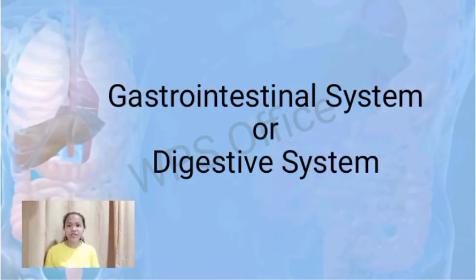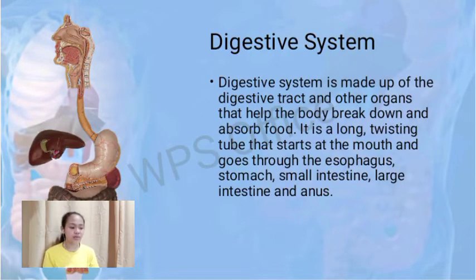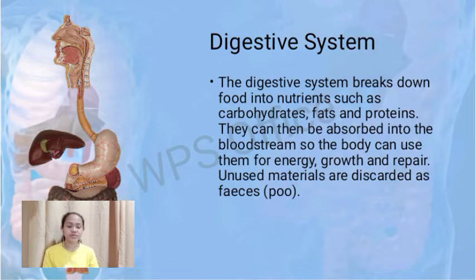Good day everyone. Today we are going to discuss the gastrointestinal system, or the digestive system. So what is the digestive system? The digestive system is made up of the digestive tract and the other organs that help the body break down and absorb food. It is a long twisting tube that starts from the mouth and goes through the esophagus, stomach, small intestine, large intestine, and the anus.